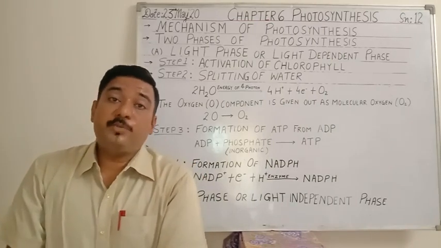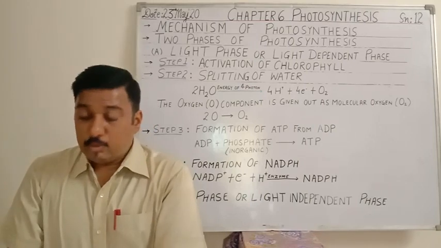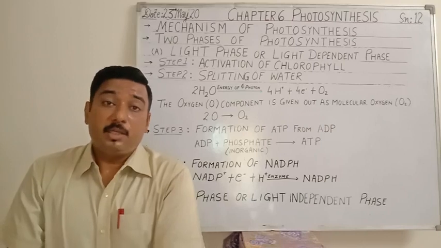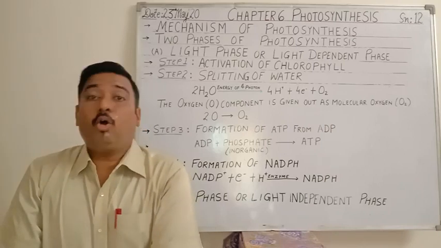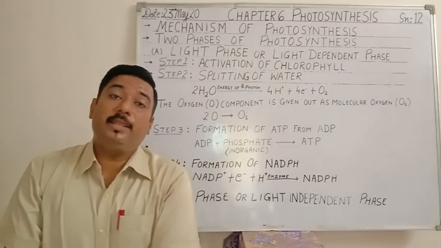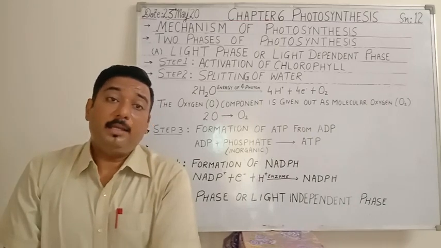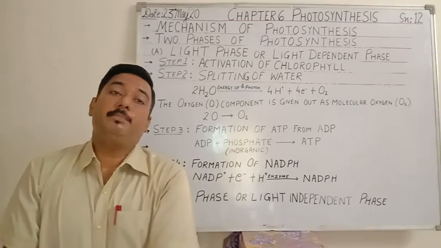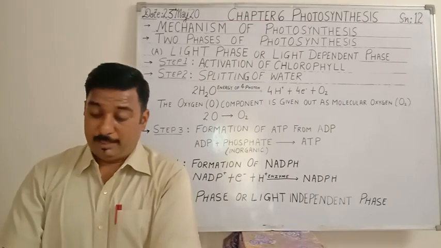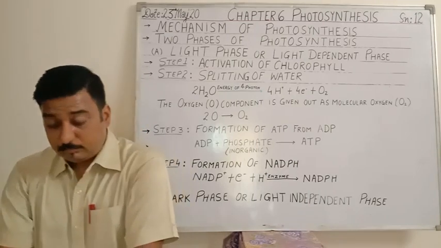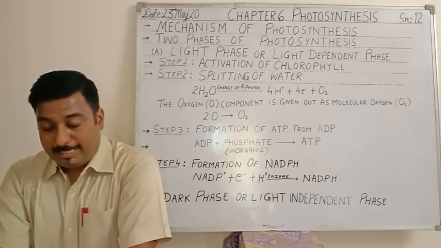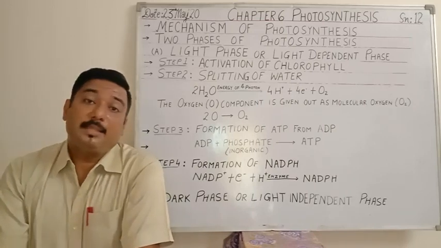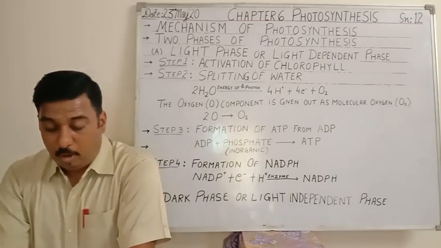Now the glucose which is produced is the food which is utilized by the plant. Also it is converted and stored in the form of starch, and it can be used afterwards by the plant itself, or it can be stored and used by other heterotrophs. So the glucose molecule is a simple sugar that is readily soluble in water, meaning that it readily dissolves in water.